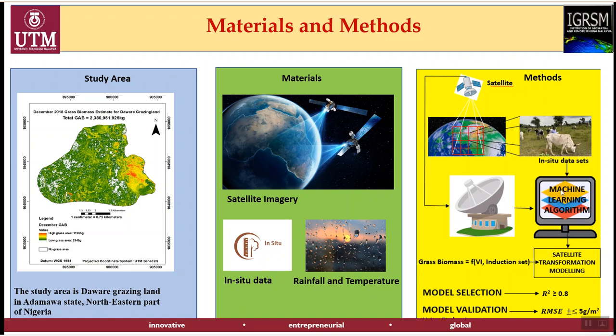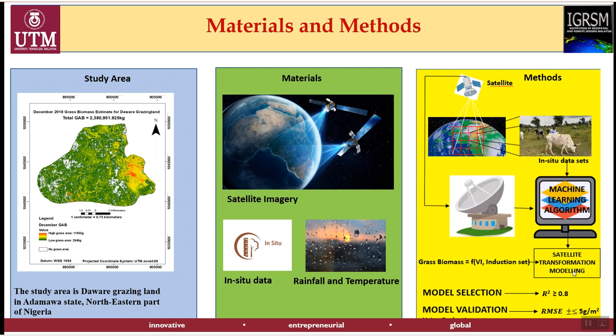Now, the method that will be adopted is, first, to generate a transformation model that will upscale the measured in situ data to the satellite imagery. Now from the satellite image, we are going to derive vegetation indices, and we will use those vegetation indices with the induction data set. We are going to evaluate it using machine learning algorithms to come up with a satellite transformation model.